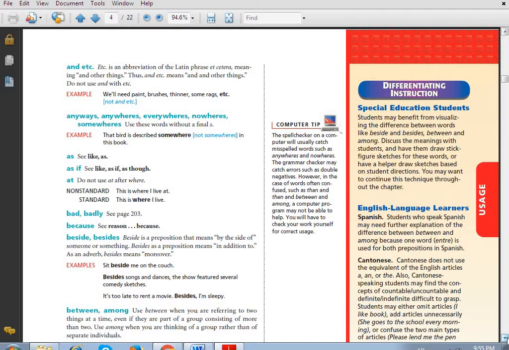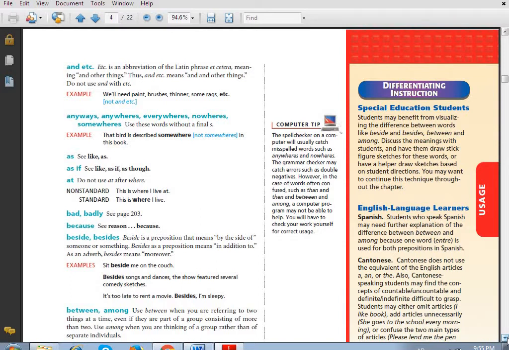Okay, guys? As. See, like and as. We will differentiate between like and as at the back of the book, or by the end of this chapter. As if. See, like, as if, as though. We will look at them too. Non-standard and standard.